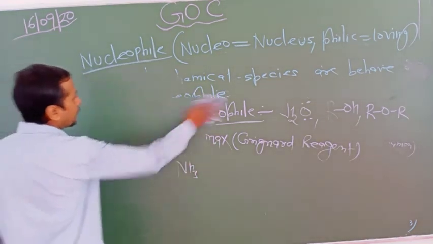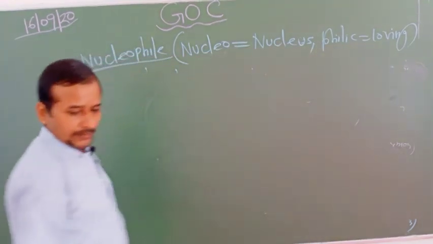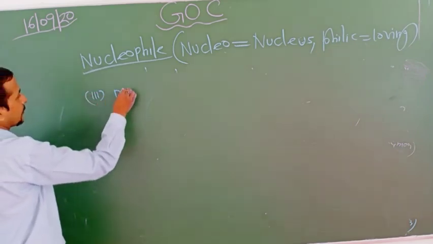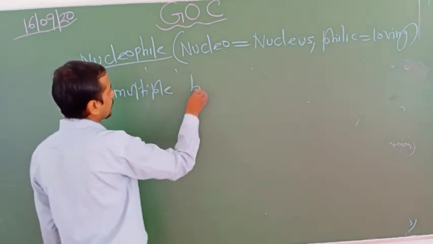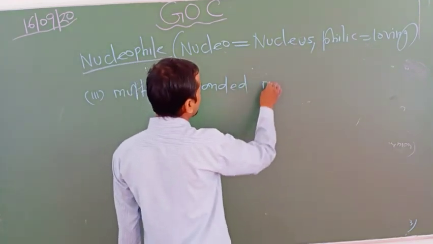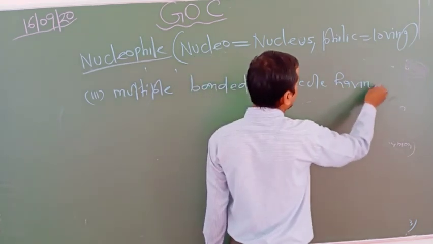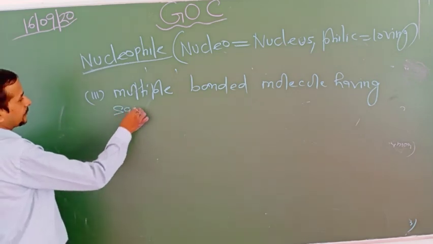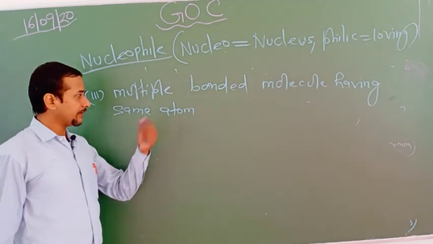Now one more example you can note down, multiple bonded molecules having the same atom, that is, multiple bond formed between the same atom.